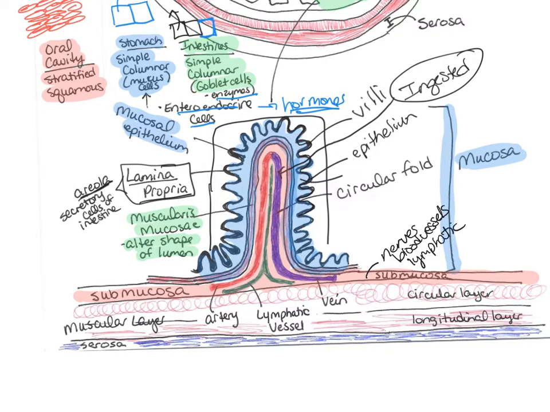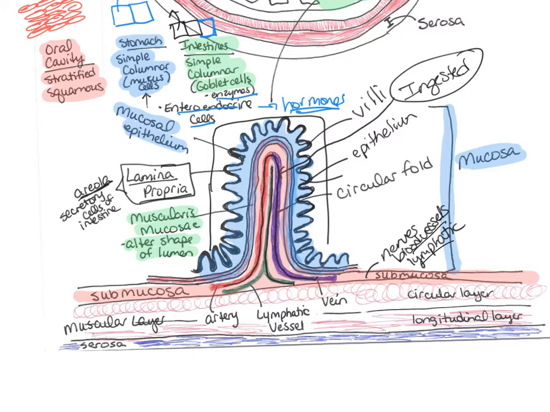And we can see that the branches of these things, especially these blood vessels and lymphatics, go up into that circular fold. So here's the little capillary that comes off of the arteriole, goes up into that circular fold, and then the capillary comes back down and becomes a venule. So it reaches all the way up. And then we see the lymphatics. The lymphatics start at a lacteal, which is a capillary of the lymphatics, and then that comes all the way back down. So there's both blood vessels and lymphatics reaching up into that circular fold.